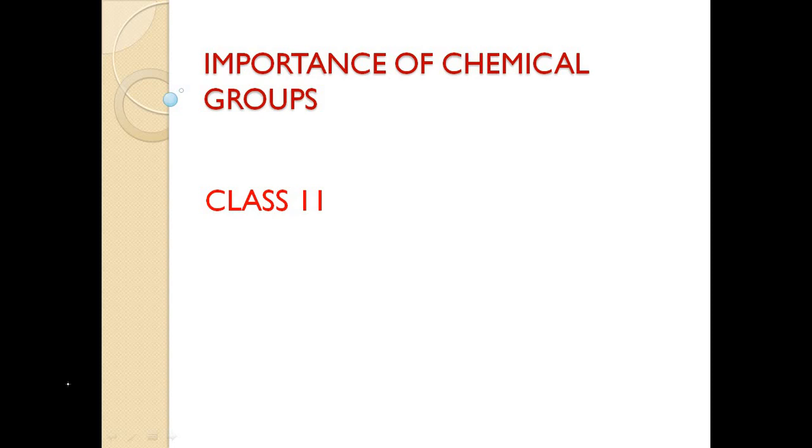Hello, let's discuss the importance of chemical groups. In my last slide, I talked about biomolecules, especially the biomolecules present in living organisms: carbohydrates, proteins, fats, and nucleotides. Nucleotides are the DNA and RNA. Before going into the details about the biomolecules, we should know some terms.